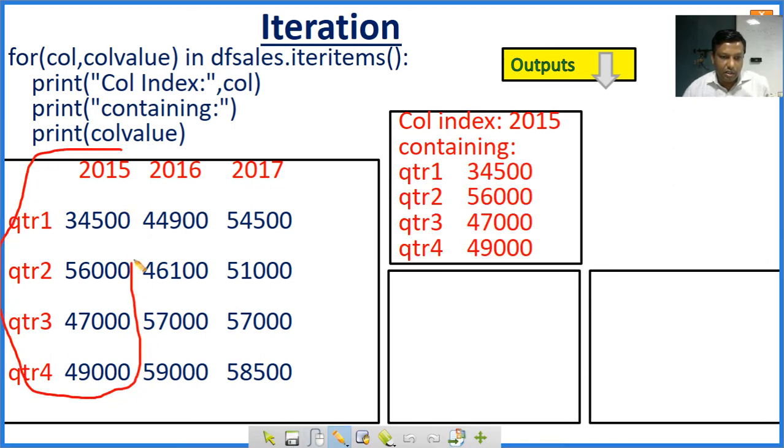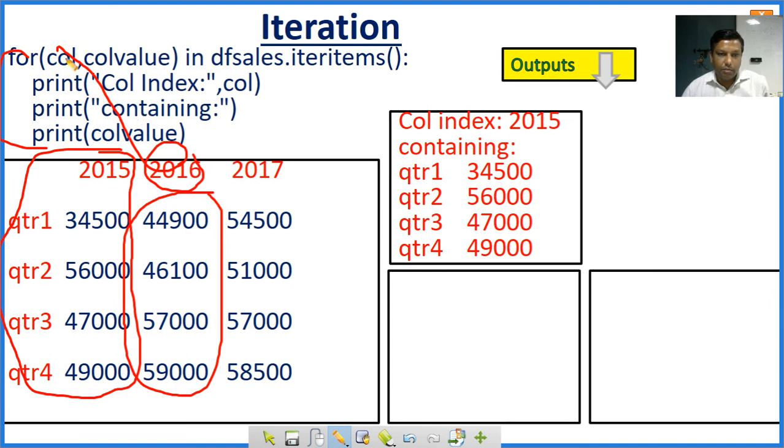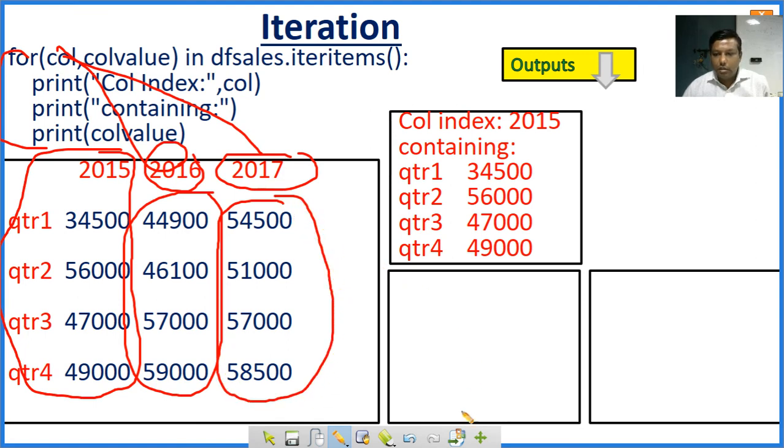These values will come in the first column. Then the next loop for column 2016, and the values will come like this, and the values of column 3 become the answer.